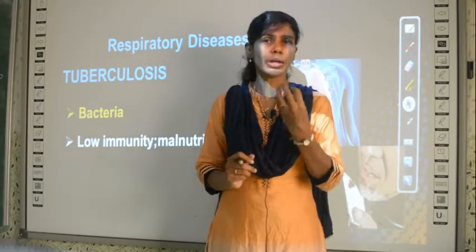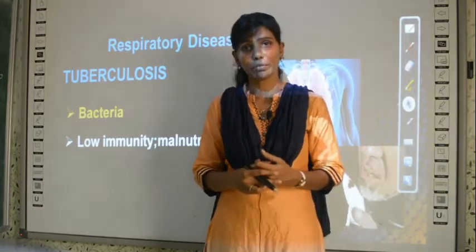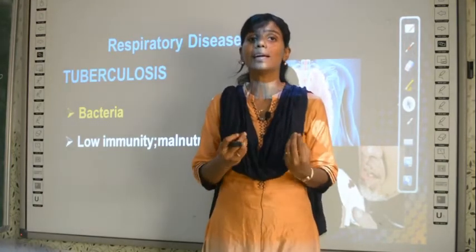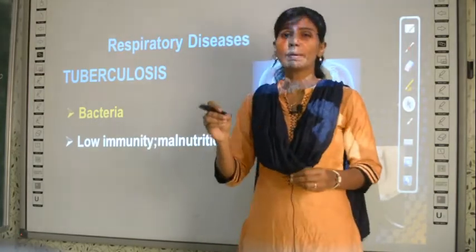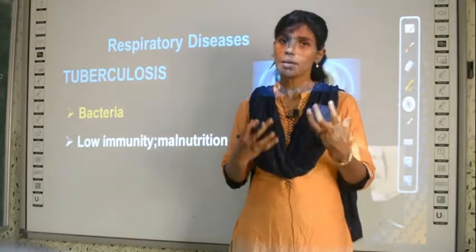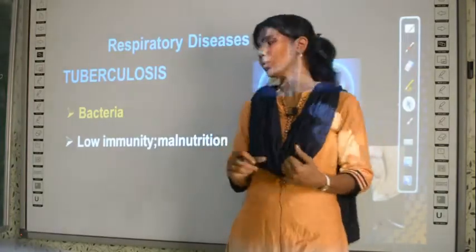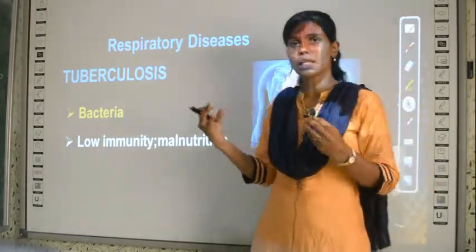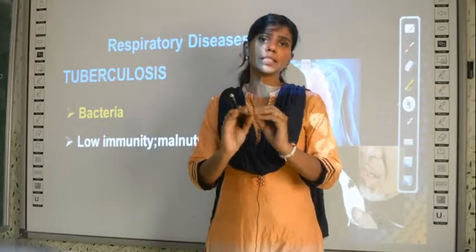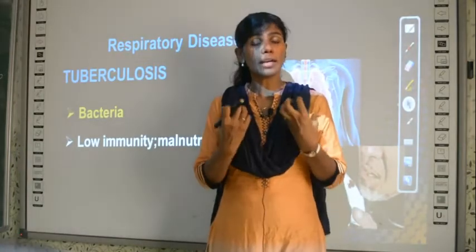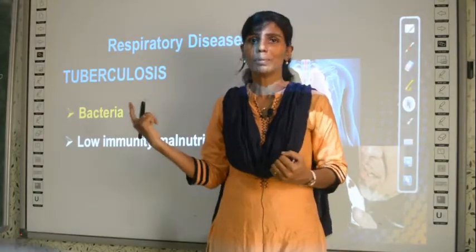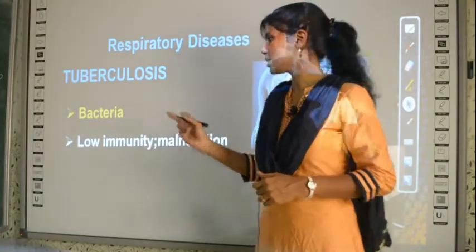Poor people, who cannot eat properly, who do not have sufficient food to eat, who do not eat healthy food. So they all suffer from malnutrition. Those people are easily affected, because their immunity also will be very poor. So though this bacteria will exist in the environment, it will affect only certain people, because only those who have low immunity will be easily infected by this disease.